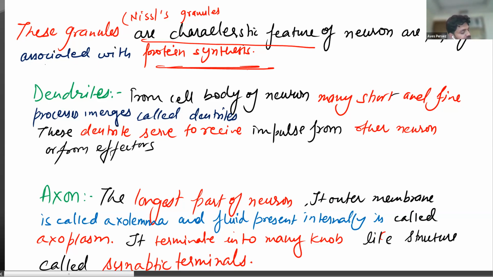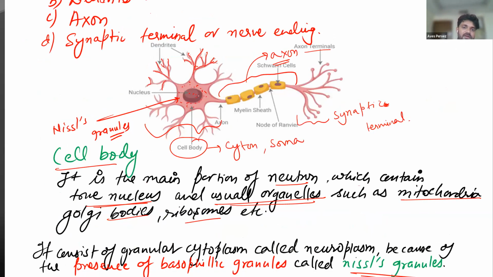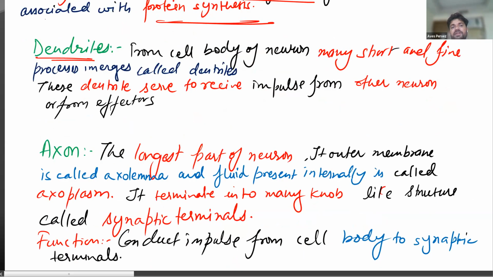Moving to the next part, the dendrites. What are dendrites? Dendrites are these finger-like projections that are coming outward. What is the main function of these dendrites? Many times it has been asked in the examination. Dendrites are fine, short, finger-like, hair-like projections coming out from the cell body. Their main function is just to receive the impulse from the receptors.